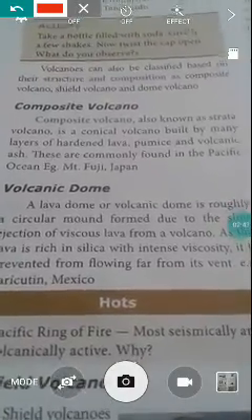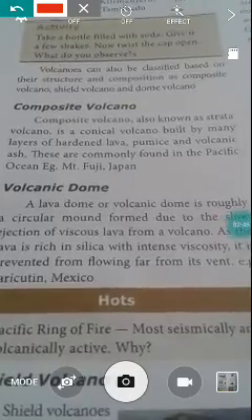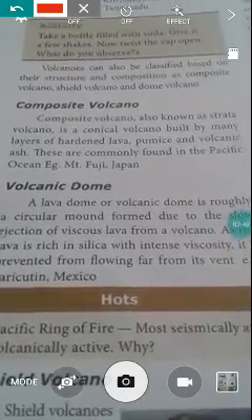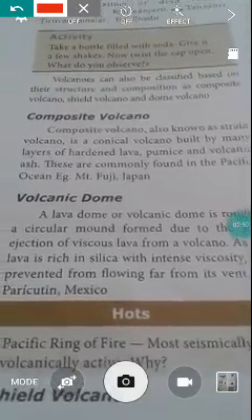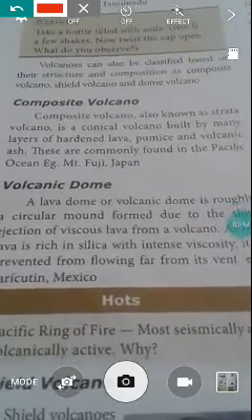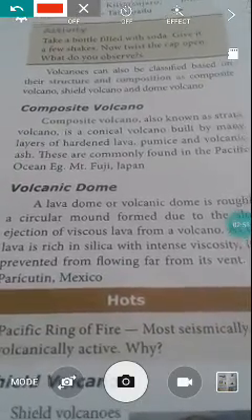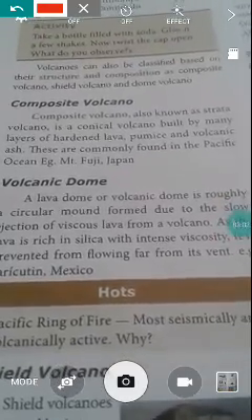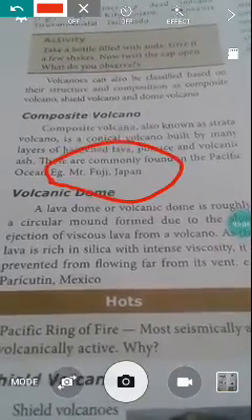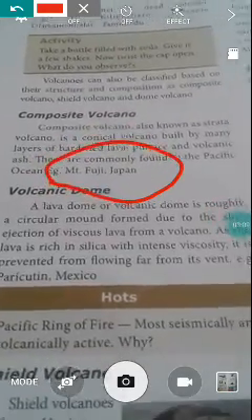Let me see the composite volcano. Composite volcano, also known as strato volcano, is a conical volcano, built by many layers of hardened lava, pumice and volcanic ash. These are commonly found in the Pacific Ocean. The example is Mount Fuji in Japan. Mostly it will be found on the Pacific Ocean side.